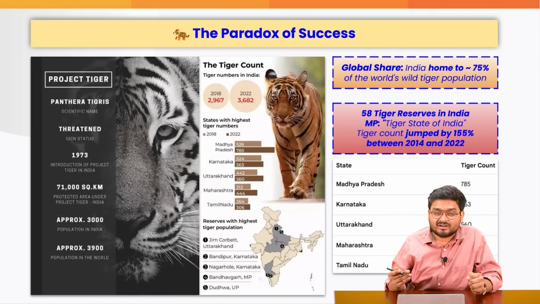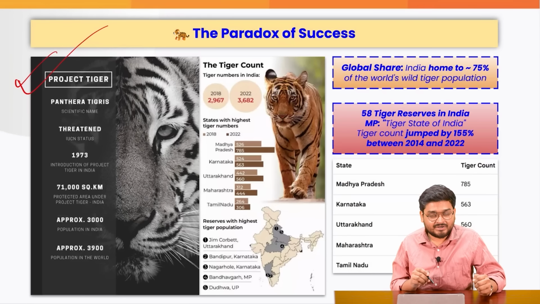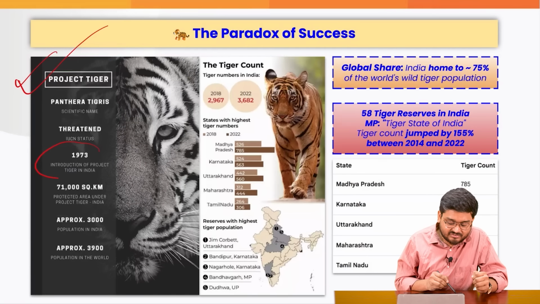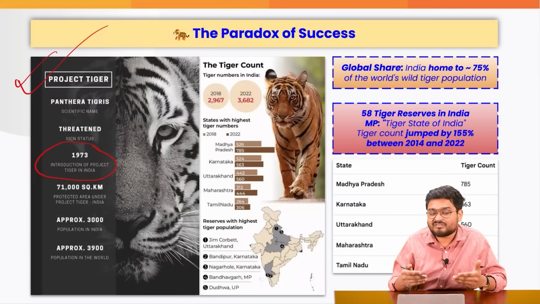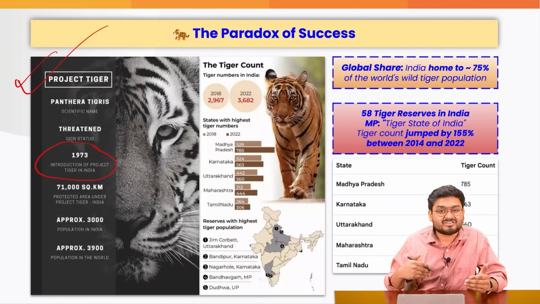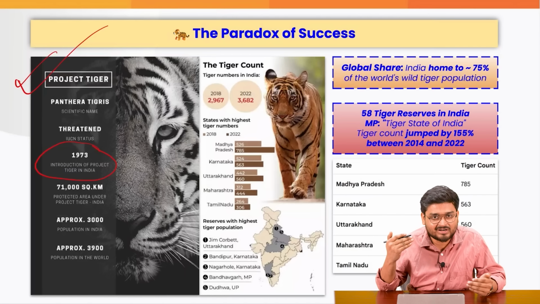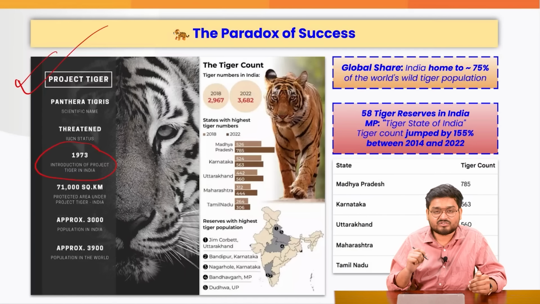Firstly, if you look at Project Tiger, which was implemented in 1973 as a tiger conservation project, because back then the tiger was hunted extensively and indiscriminately, and the tiger population was going down.